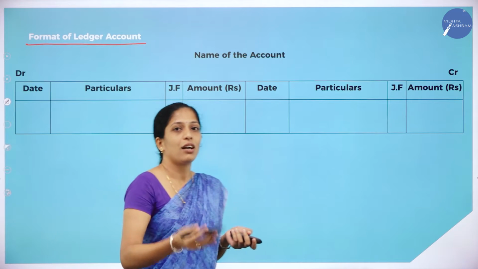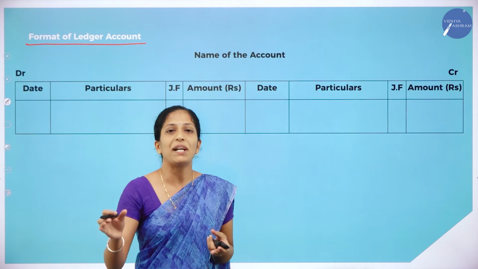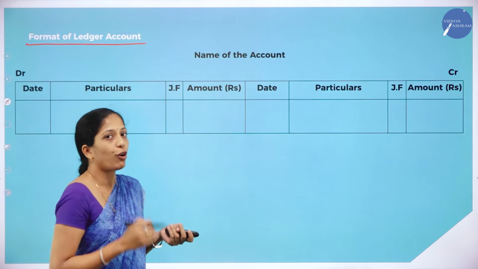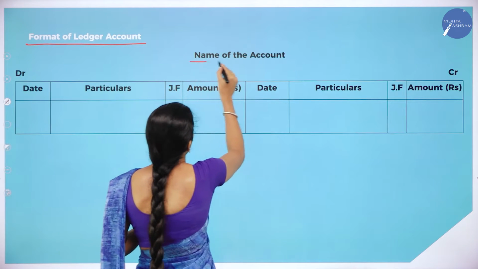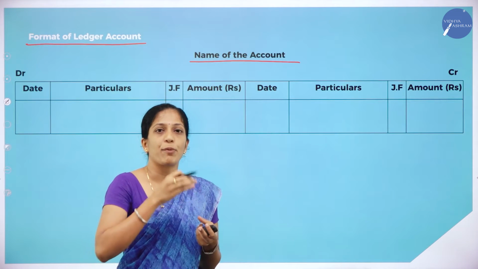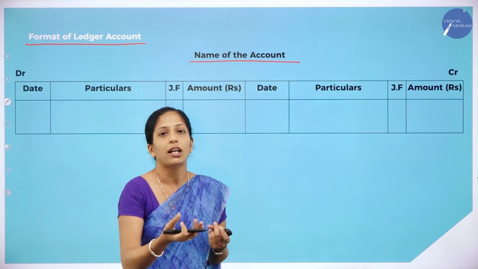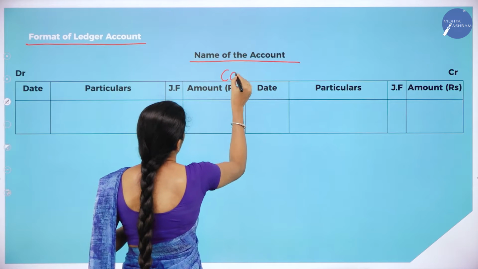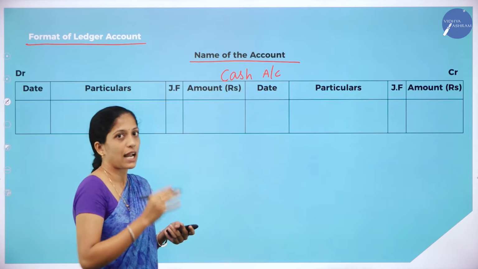So you know the format of journal, that is date, particulars, ledger folio, debit rupees and credit rupees. Now here we shall see what is the format of ledger. So first you have to write the name of the account. As I told, a particular type of transactions will be recorded in a particular place, for example, cash account, purchases account. Now we shall take this as cash account. So we are preparing cash account here. So name of the account is cash account.